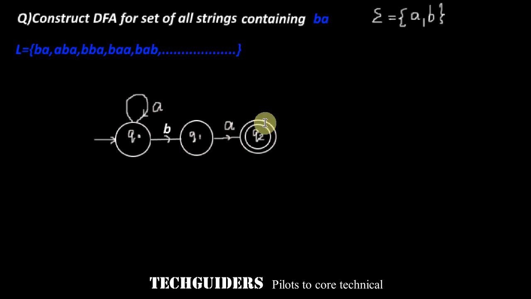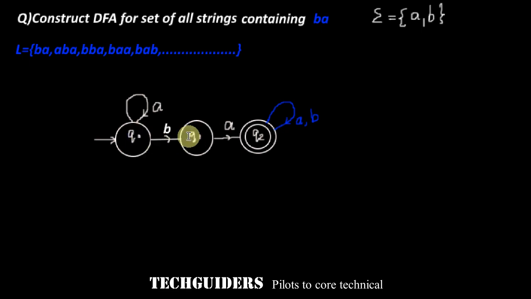So if the machine is in state Q2, it means the substring ba is already seen. So if ba is followed by any number of a's or b's or their combinations, remain in the same state Q2, which remembers that the substring ba is already found. So from Q2 we have transitions on a and on b. From Q1, this is the transition on a. What happens on the input symbol b?